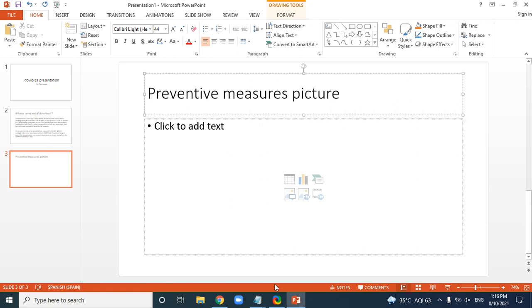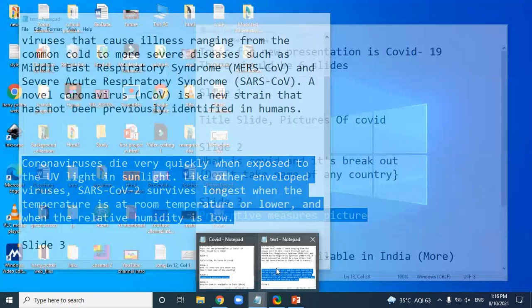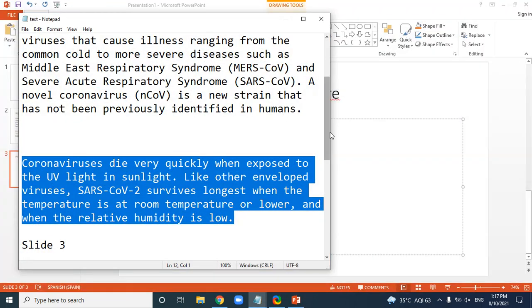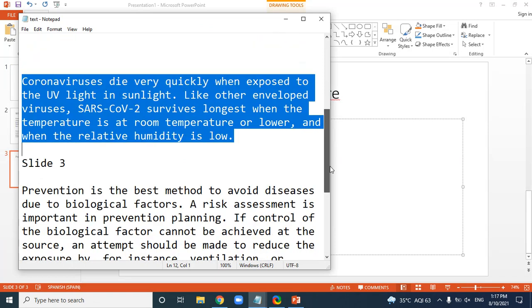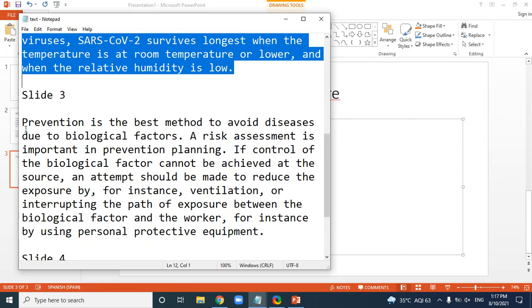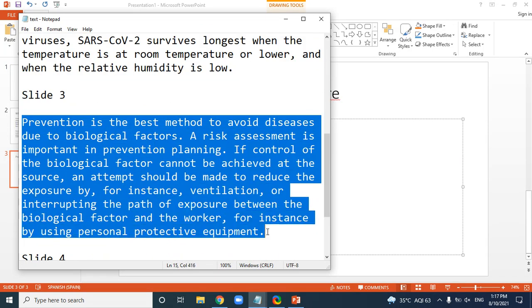I will erase this first. Slide 3, prevention. I have copied a very big meaning of prevention, and I'm going to copy it and paste it.